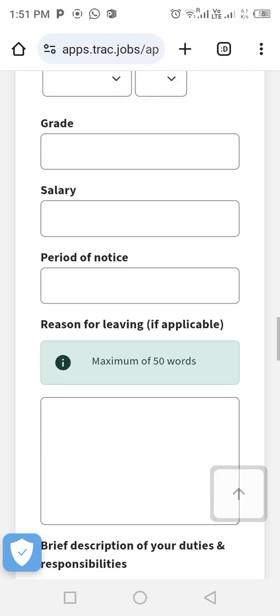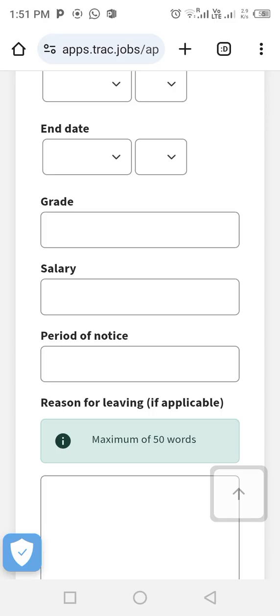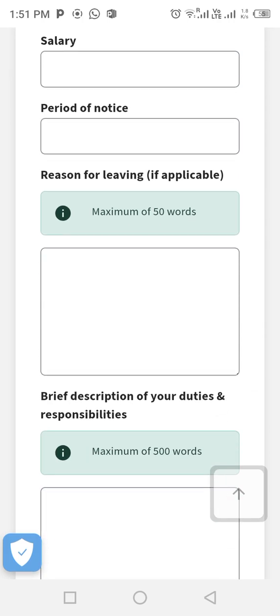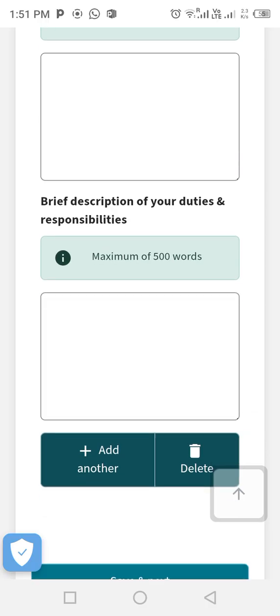Reason for leaving comes in if you wrote end dates, that you are no longer working with the place. That's where you put reason for leaving, maybe for study. There are many things to write in reasons for leaving. Then after that you write a brief description of your duties and responsibilities. You write what you are doing there, your duties there. So this is where you're going to write it.